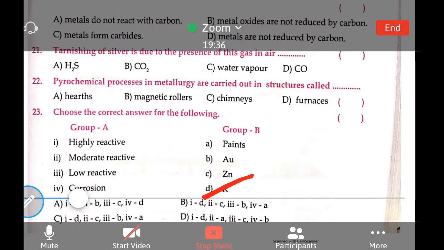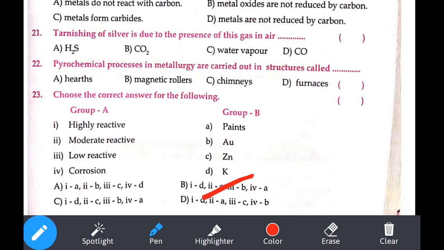Let's see the 21st question. Tarnishing of silver. Tarnishing of silver is due to the presence of hydrogen sulfide, that is H2S. Pyrometallurgical process in metallurgy is carried out in a structure called a blast furnace.